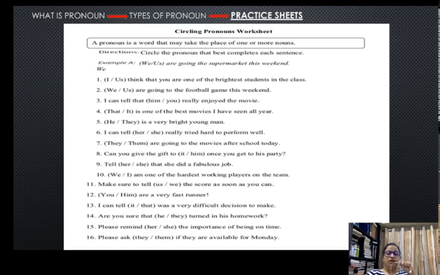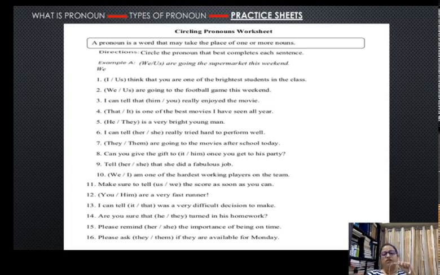Make sure to tell us the score as soon as you can. Here you have to understand that we are looking for an objective position, not subjective position. Here the subject is understood, though it is not mentioned who the subject is. Subject is there but not mentioned. So what we are looking for here is the objective position. You need to make sure to tell us is actually what it means here.